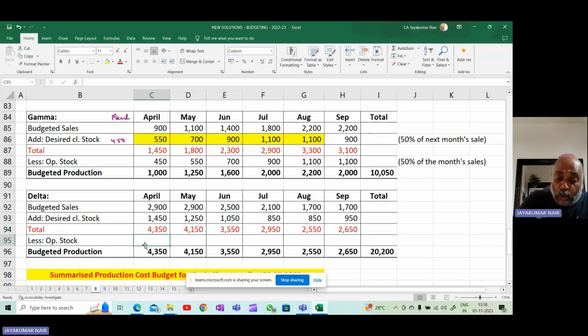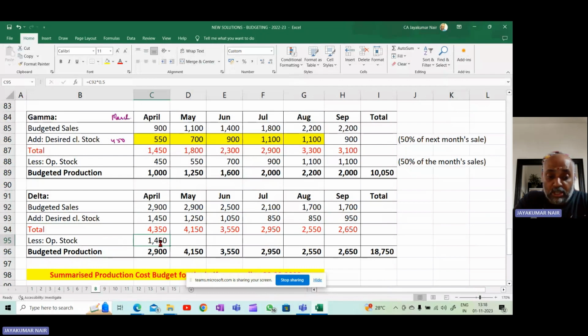And how do you find the opening stock? Opening stock will be the estimated sales of the current month into 50%. So it is 1,450. If you're preparing for March, the closing stock would have been 2,900 into 50%, and that will become the opening stock here.